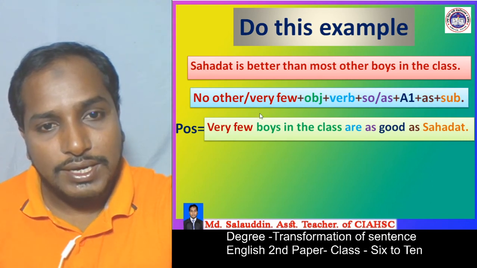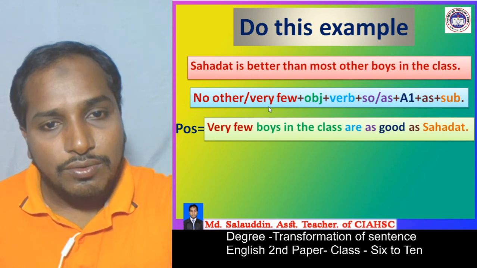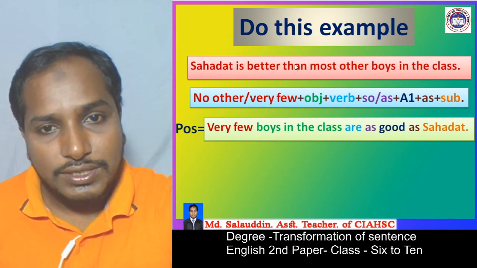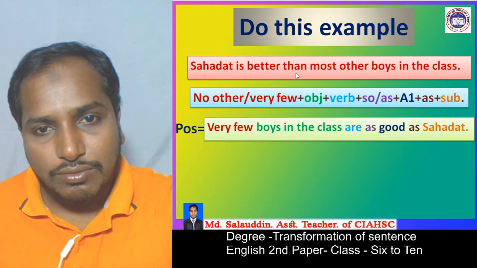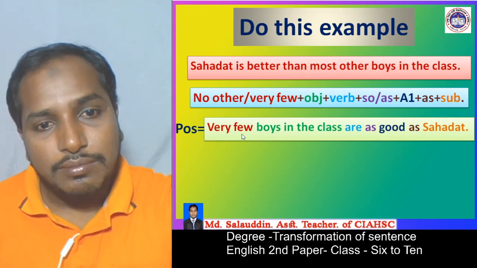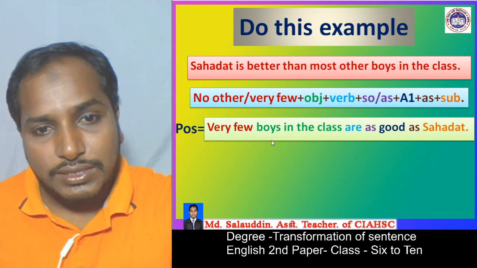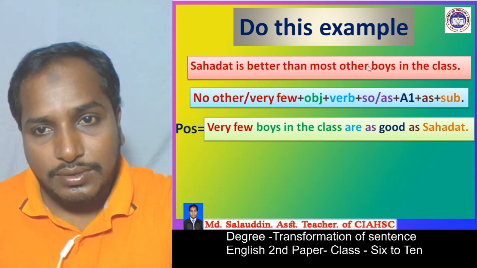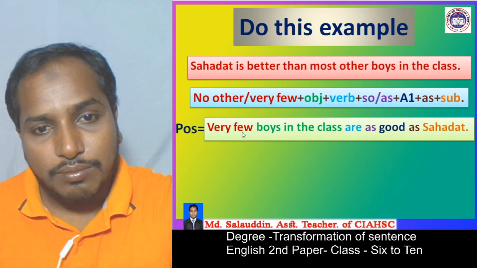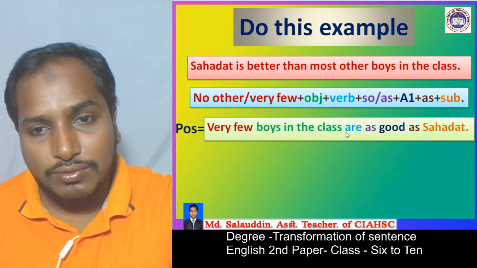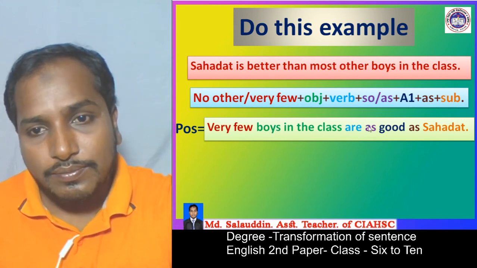First of all, we have to write "no other" or "very few." We wrote "very few" because here we saw "then most other." We already know for "then most other" we have to write "very few," and then we write the object. Here the object is "boys in the class," and then the verb. Here the verb is "are," because boys is plural, so we write "are," and